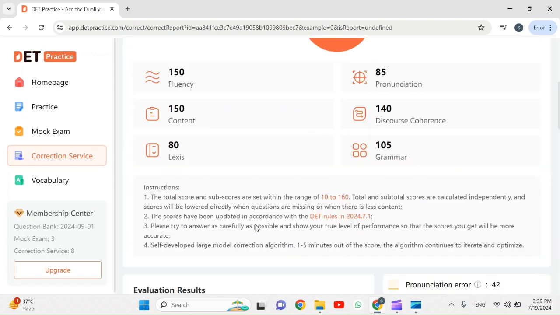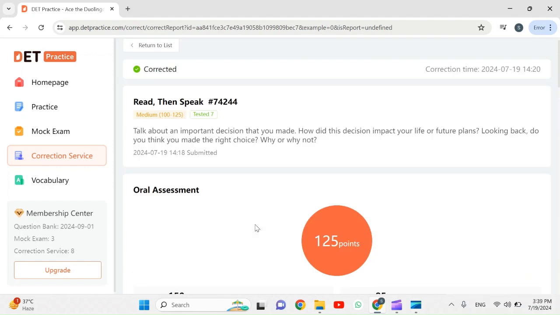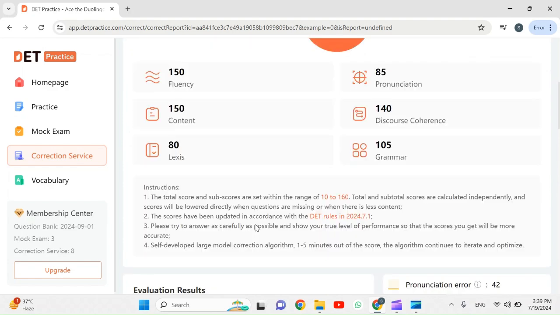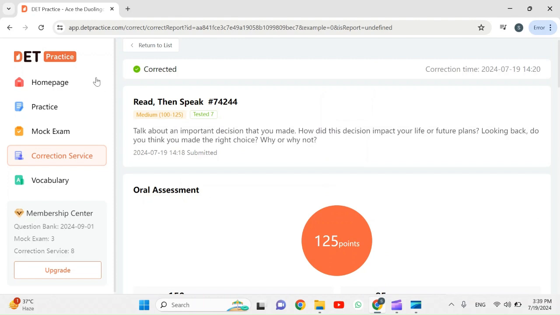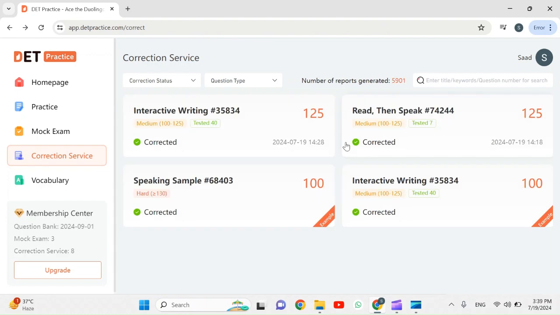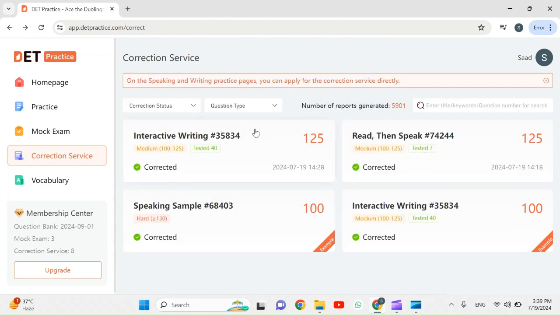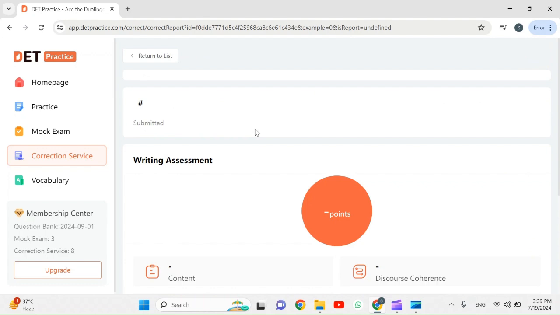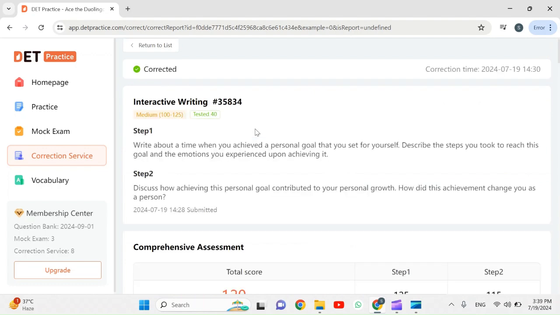So, this is how this can help you improve your points because it gives you in detail evaluation. Okay, so this is for speaking. Now let's go for the writing. Okay, I used it for writing as well and for the new question type, interactive writing. So, okay, so here is the question.